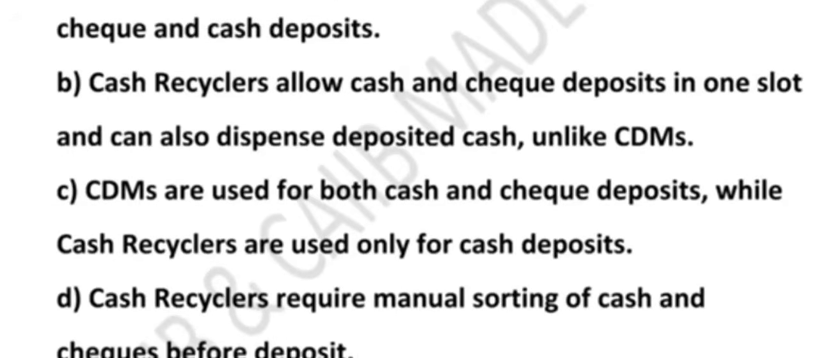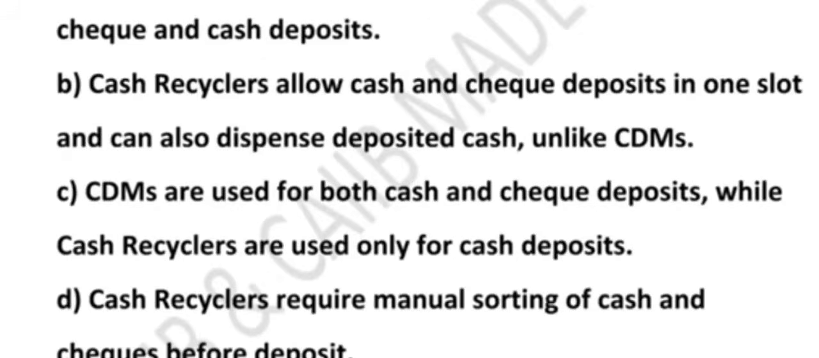What about option C? It says that CDM is used for both cash and check deposit while cash recycler is used only for cash deposit. See, this is completely wrong. It is the opposite of what actually happens. Cash recycler is used for cash and check deposit and CDM is used only for cash deposit. What about option D? Option D says cash recycler requires manual sorting of cash and check before deposit. No, this is also wrong. Cash recyclers are smart machines. They auto detect notes versus check and process them separately. No manual sorting is needed. So option D is wrong.